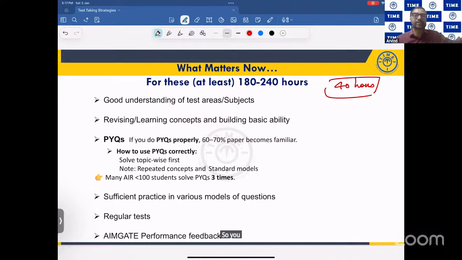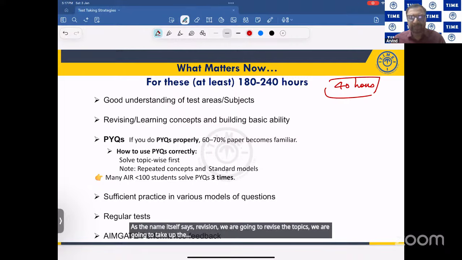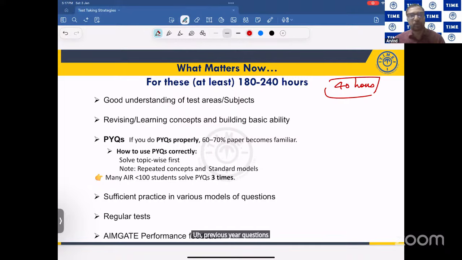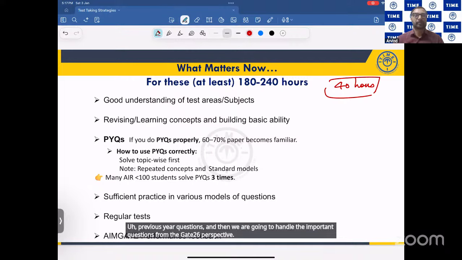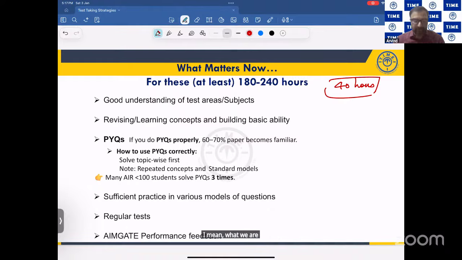You can revise the topics once. We are not going to cover in detail. As the name itself says, revision. We are going to revise the topics. You will take up the previous year questions, and then we are going to handle the important questions from the GATE 26 perspective. This is what we are going to do in the revision sessions.